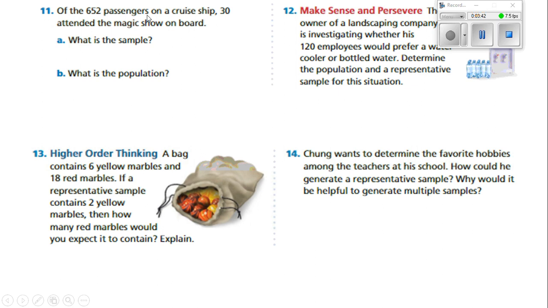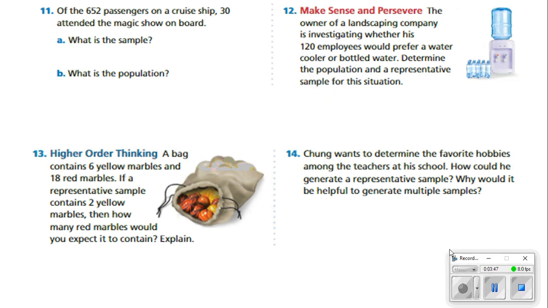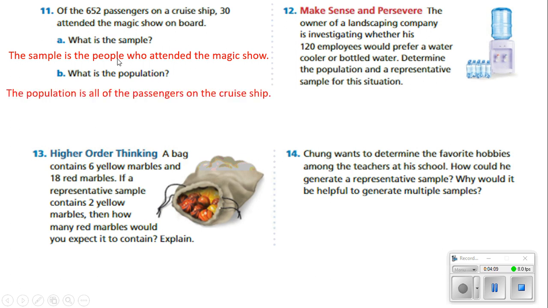We're going on to number 11 now. Number 11 says, of the 652 passengers on a cruise ship, 30 attended the magic show on board. What is the sample? Well, they selected 30. So 30 is the sample. The sample is the people who attended the magic show. What is the population? Well, the population would be the 652 people that are on the cruise ship.